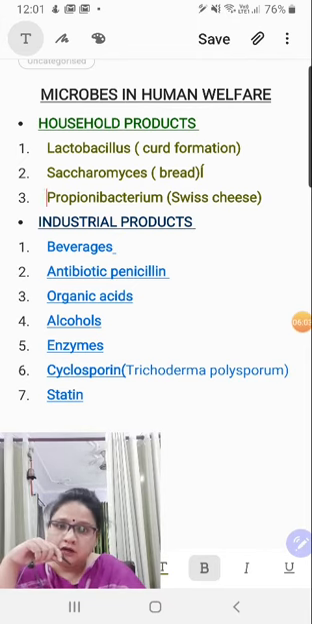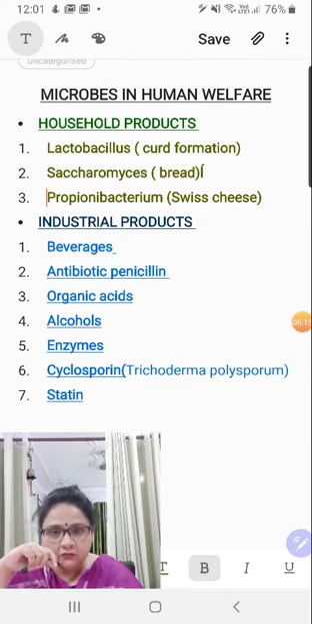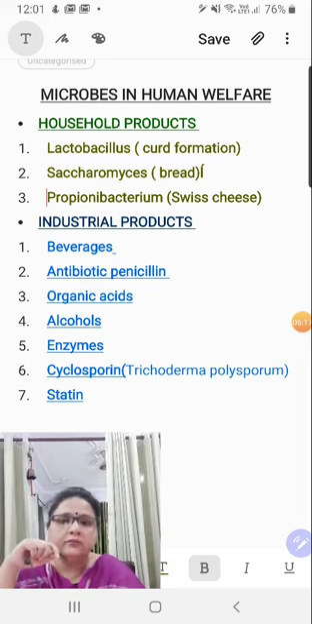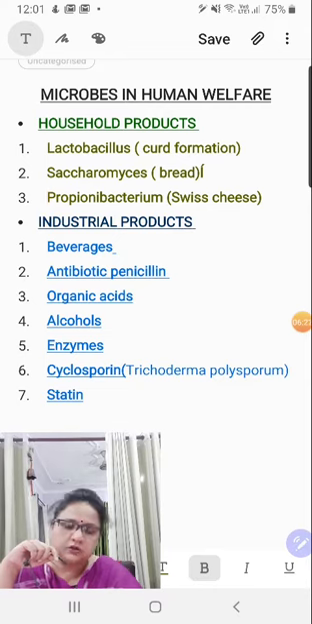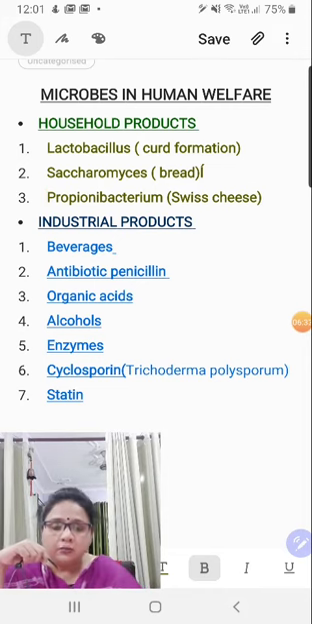Apart from beverages, you have the antibiotic penicillin. Children, the scope of the syllabus says that for penicillin, the source for extraction is the fungus Penicillium notatum, and the use is in the medicinal field, as an antibiotic, generally for sexually transmitted diseases. Third one is organic acids. For example, acetic acid, citric acid, lactic acid, butyric acid. All these acids are extracted by Aspergillus or Acetobacter aceti.